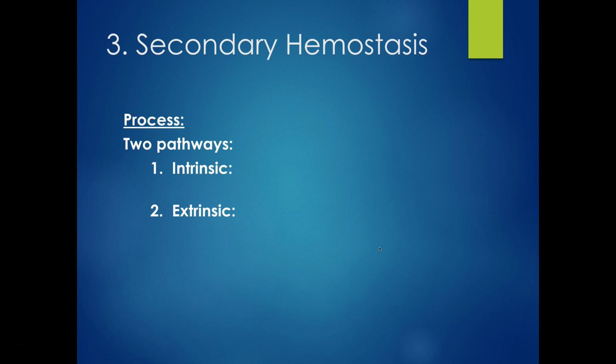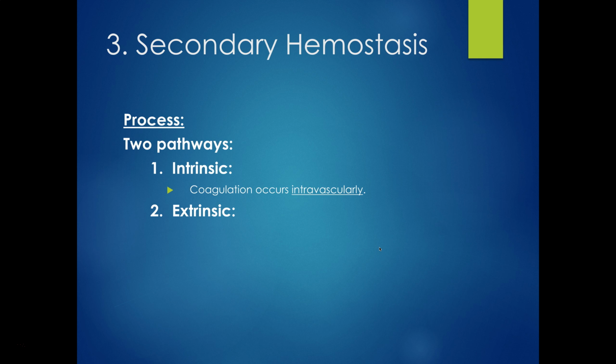So secondary hemostasis is where, in addition to completing the clot, it also gets pretty complicated. And we're going to introduce you a little bit to some of these complicated parts of hemostasis, but not too in-depth. So just kind of bear with me here. There are two pathways that are part of this process of secondary hemostasis. The first one is called intrinsic. An intrinsic pathway occurs inside the vessels, intrinsic inside, or intravascularly. So this is coagulation that's happening inside the blood vessel.